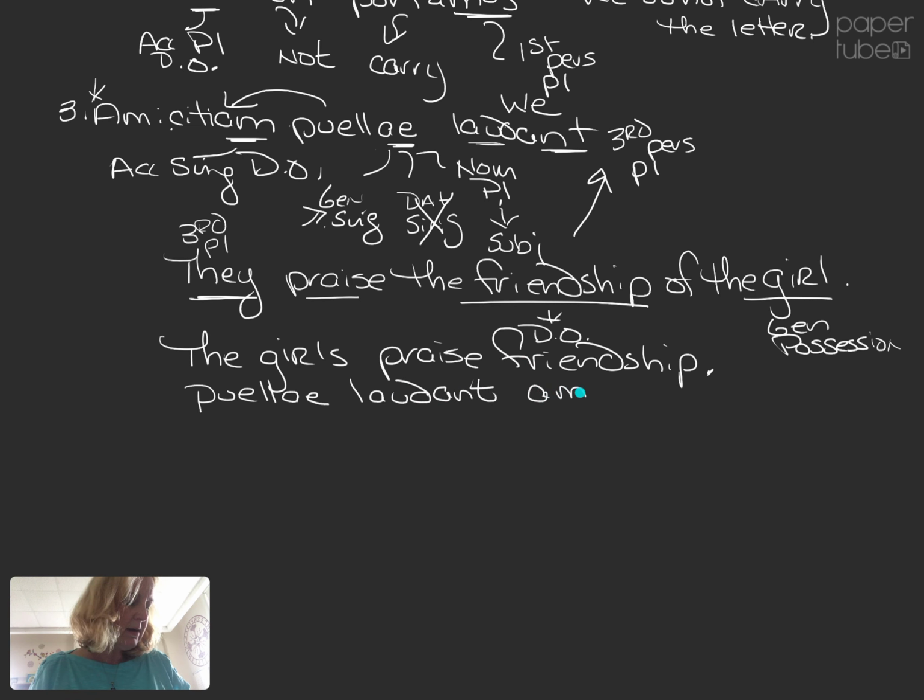Puellae laudant amicitiam. And that would remove that genitive as an option, right? Because look at that puellae. There's no noun on either side that it can own. Because I could write a clearer sentence that forced that puellae to be the subject, I think the argument is stronger for that sentence. The reality is that they wrote this sentence so we'd have this discussion.